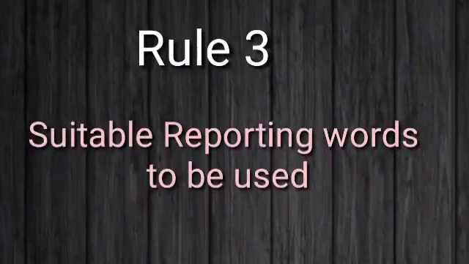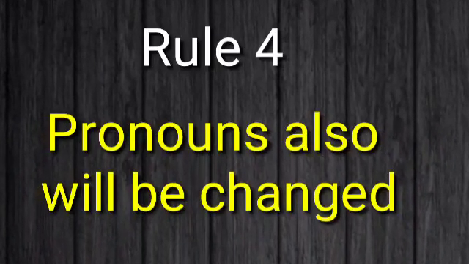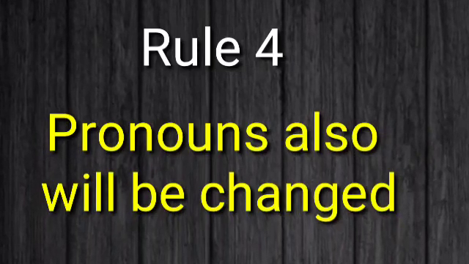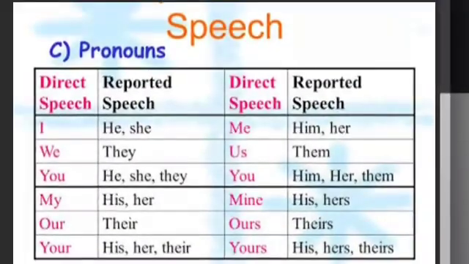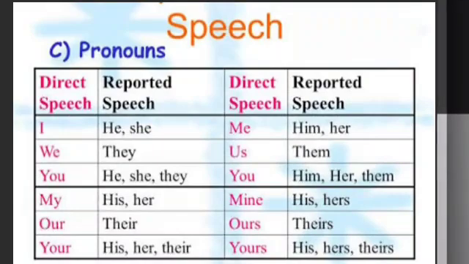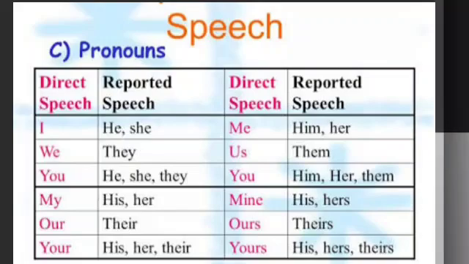Third rule, proper reporting word must be used. Then fourth one, pronouns also should be changed while converting the sentences from direct to indirect. For example, if I, first person singular pronoun, is given in direct speech, it has to be changed into he or she.